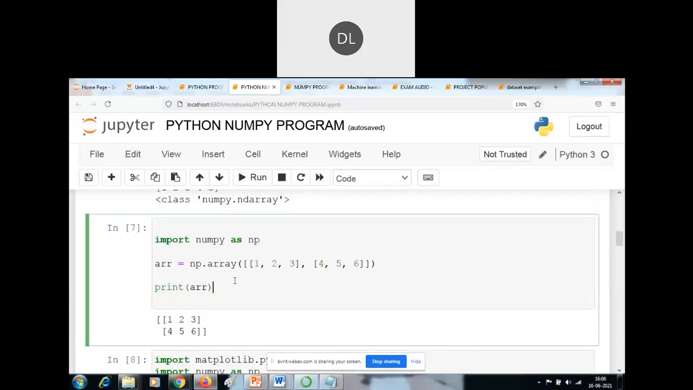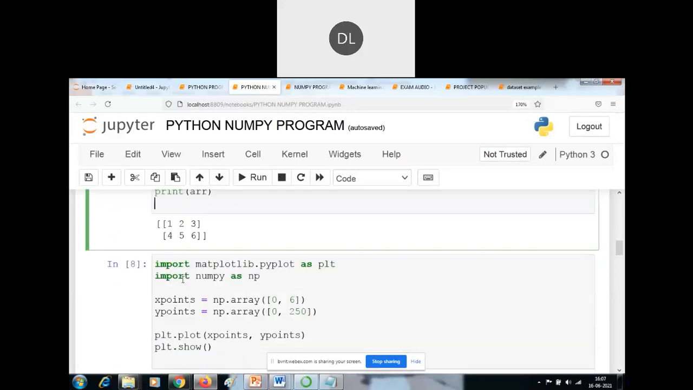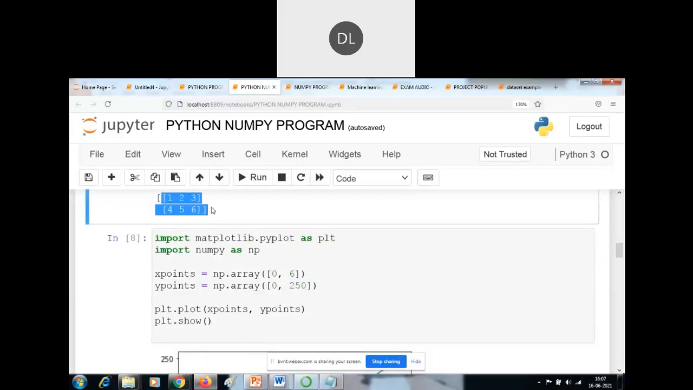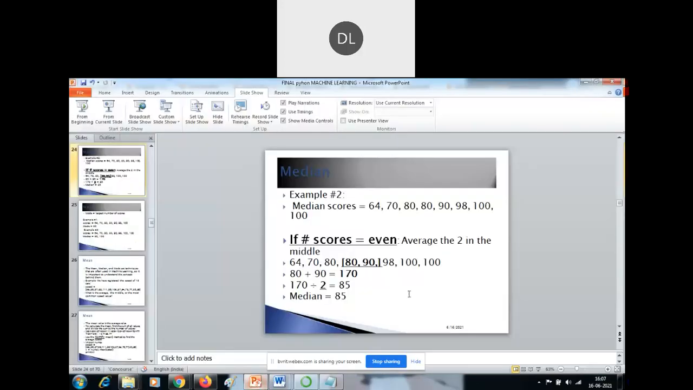Now I'm going to give a two-dimensional array. In the first row, I'm giving 3 elements, and in the second row, I'm passing 3 elements: 4, 5, 6. I'm going to print the array variable. After pressing the run button, I'm getting this output in matrix form. Next I am importing some libraries. Before going to matplotlib, let me share the screen now.